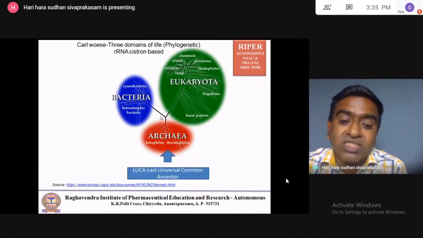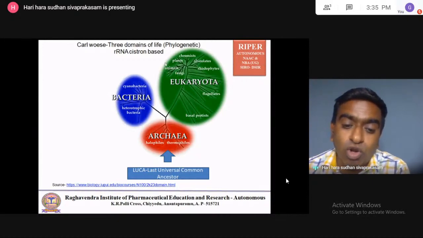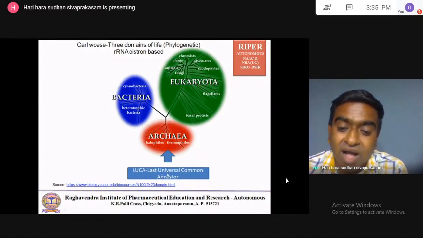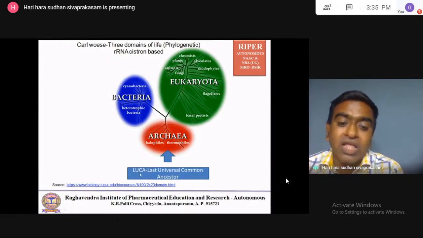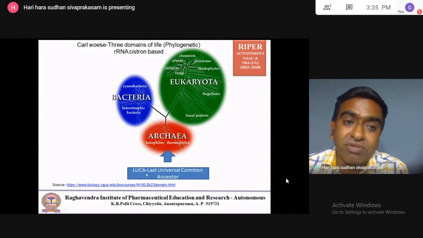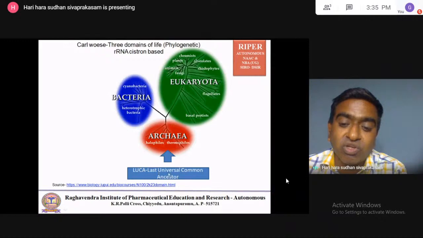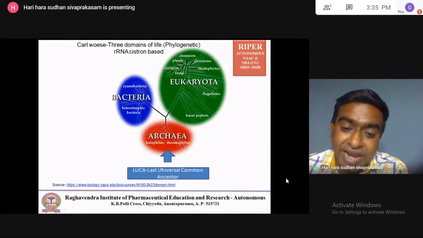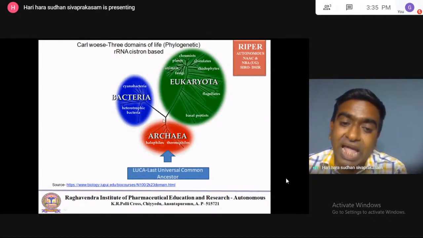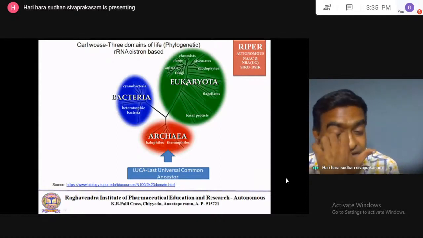So Woese's concept is also a little based on that. In the world, several years back, there was a cell, the first developed cell, called LUCA, the last universal common ancestor. So LUCA is the first developed cell in the world according to Carl Woese, called the last universal common ancestor. From that, archaebacteria developed. From these archaebacteria, the group of bacteria developed. Slowly, the archaebacteria evolved into eukaryotes.